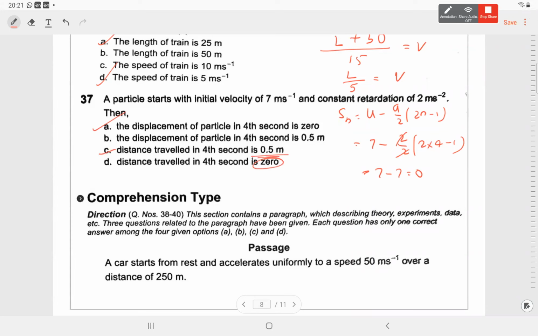तो हम कैसे करते थे इसको? We have to find out the position where it changes the direction. जिस point पर ये अपने direction change करता है, वहाँ पर velocity 0, which comes out t is equal to 3.5. So 3 to 3.5 it is moving in one direction, and 3.5 to 4 it is moving in opposite direction. और opposite direction वाले motion को लेके u will be equal to 0.